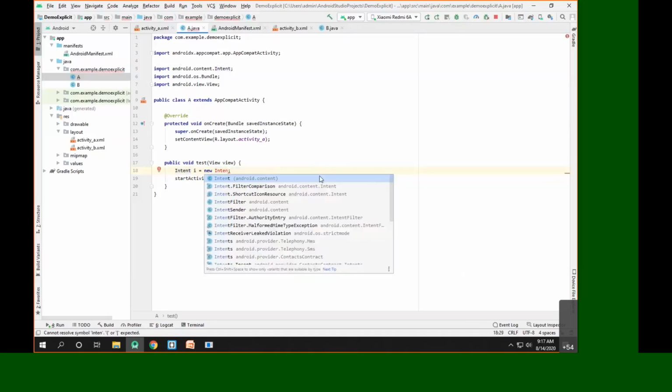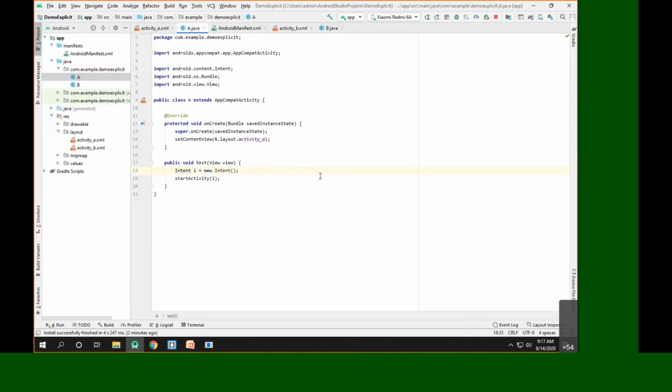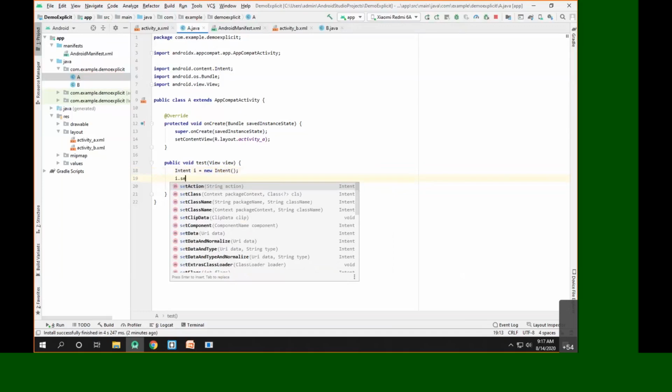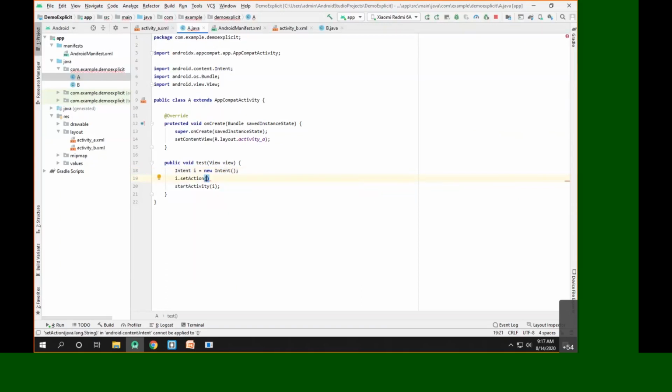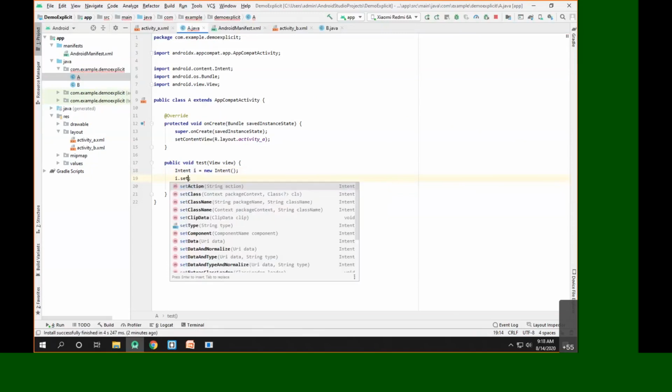So Intent I is equal to new Intent. This is a default constructor. Now what we can do additionally here is I dot, I can say setAction, or setClass, with B dot class. I can do this also, or I can say setTarget also.